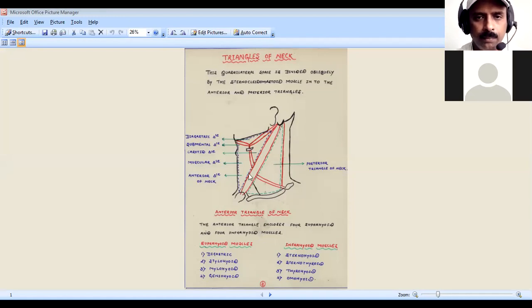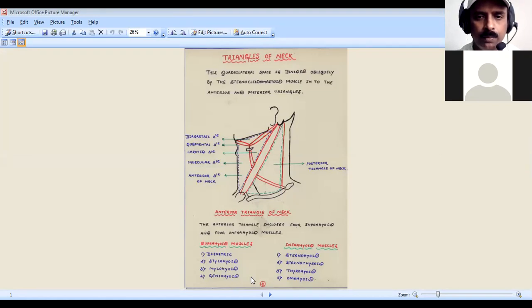In this diagram, you can see the anterior triangle and the posterior triangle of the neck. The total neck is a quadrilateral space, which is divided obliquely by the sternocleidomastoid muscle.